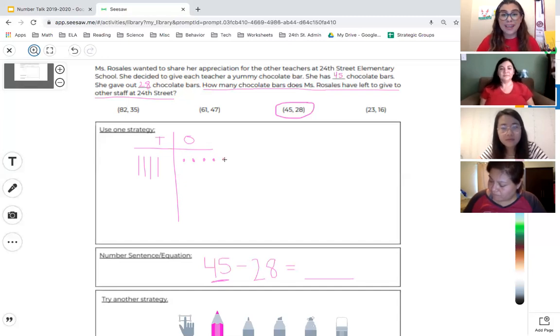And then when you do the standard algorithm, you line up the numbers vertically so that the bigger number, the minuend, is on the top, 45.